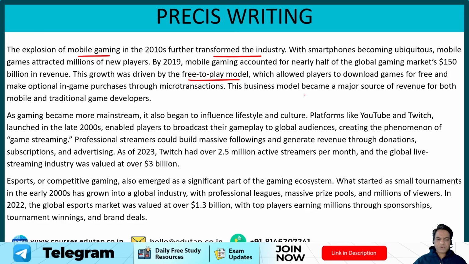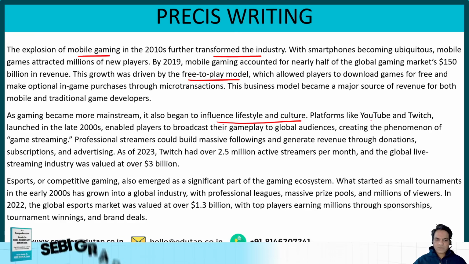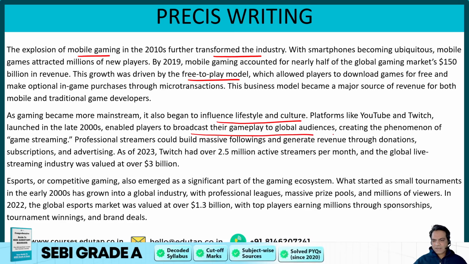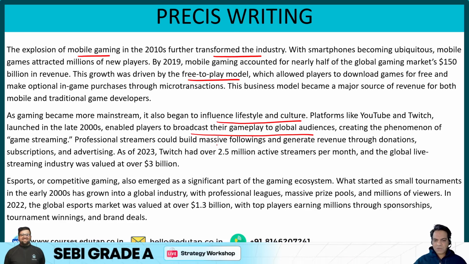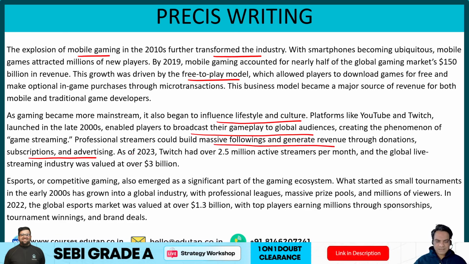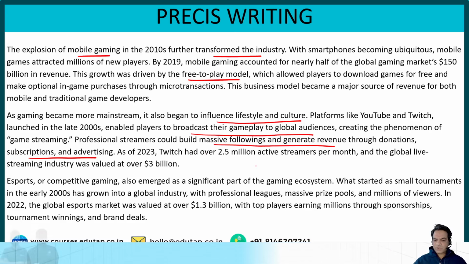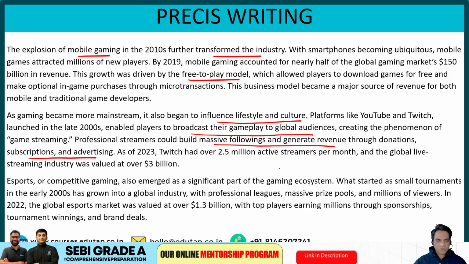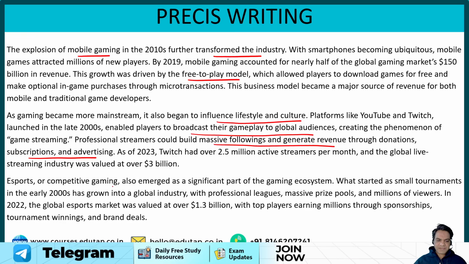As gaming became more mainstream, it also began to influence lifestyle and culture. Platforms like YouTube and Twitch, launched in the late 2000s, enable players to broadcast their gameplay to global audiences, creating the phenomenon of game streaming. Professional streamers could build massive followings and generate revenue through donations, subscriptions, and advertising. As of 2023, Twitch had over 2.5 million active streamers per month, and the global live streaming industry was valued at over $3 billion.